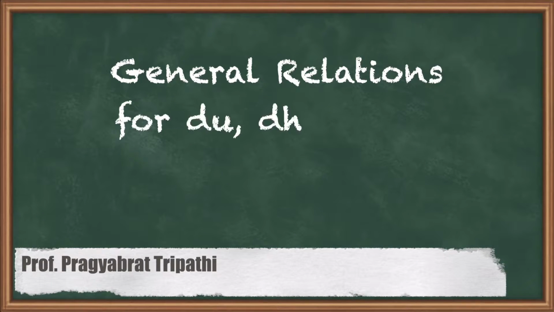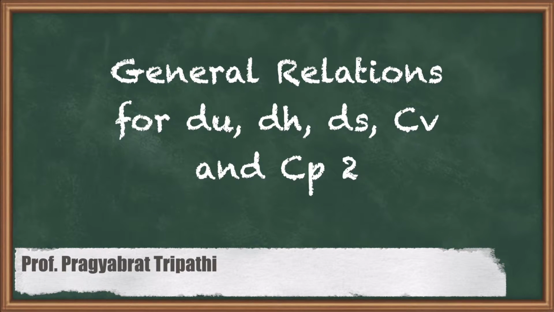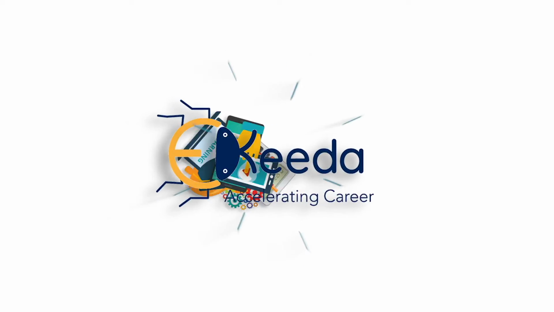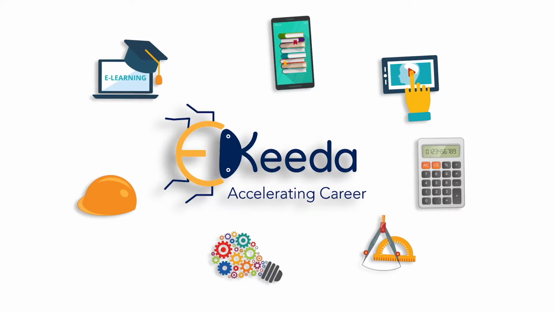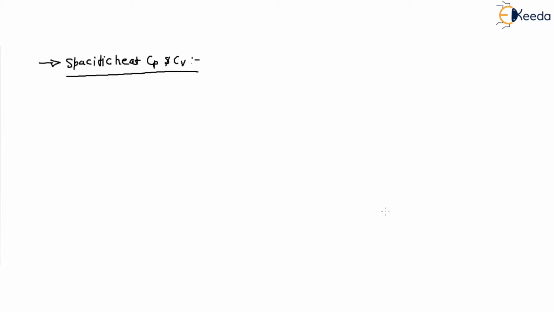Hello, my dear friends. In this video, we will learn the relationship between Cp and Cv. In the previous video, we derived the expression for Cp minus Cv. Cp minus Cv is equal to minus T (∂V/∂T at constant pressure) squared times (∂P/∂V at constant temperature), right?